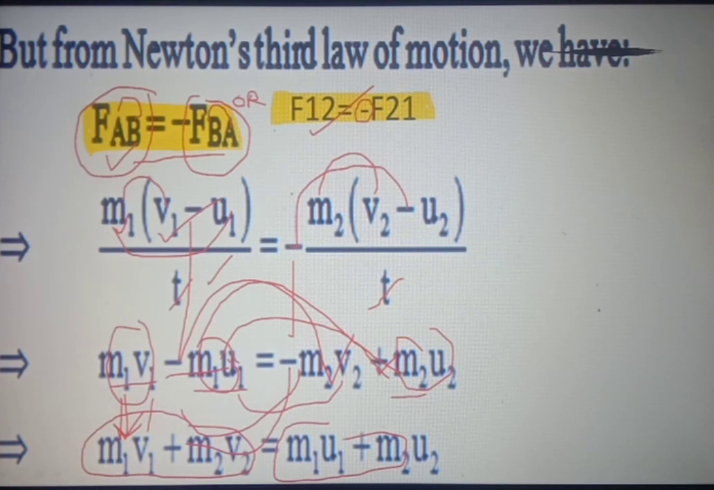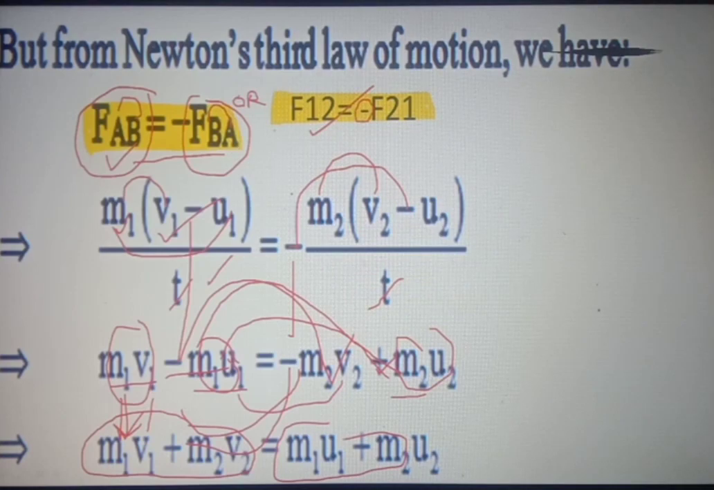It is obvious that the total momentum of two bodies before and after collision is the same, means the total momentum remains constant, or we can say conserved. So this result proves the law of conservation of momentum. Now we will describe some applications of the law of conservation of momentum.